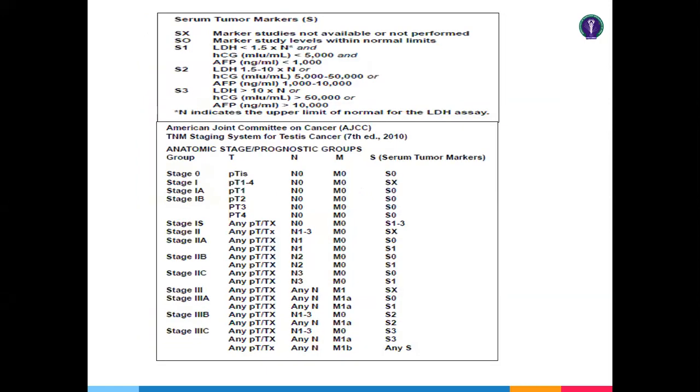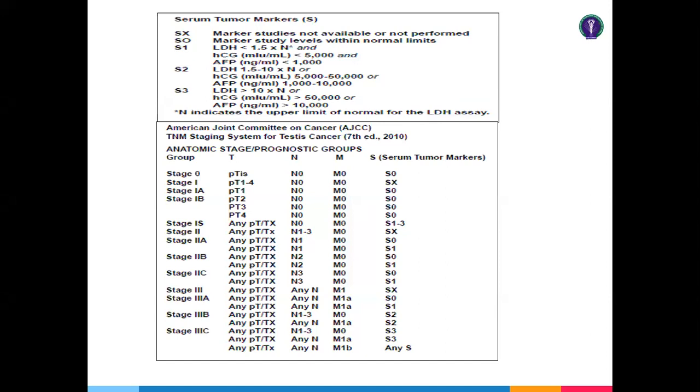And now the serological serum markers. One additional thing in testicular tumor is serum markers. So try to remember these serum markers S1, S2, and S3. These are very important for prognosis and very important for the exam also. So alpha-fetoprotein level is less than 1000, beta HCG less than 5000, and LDH less than 1.5 times. Alphabetically you can try to remember: A comes first, so 1000, H comes second, 5000, and LDH 1.5 times.